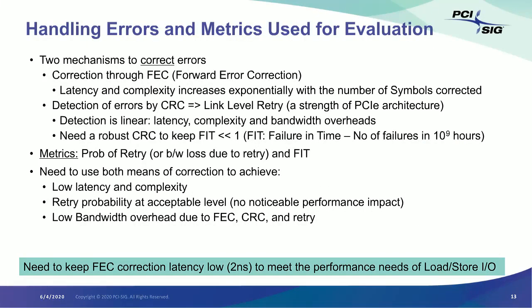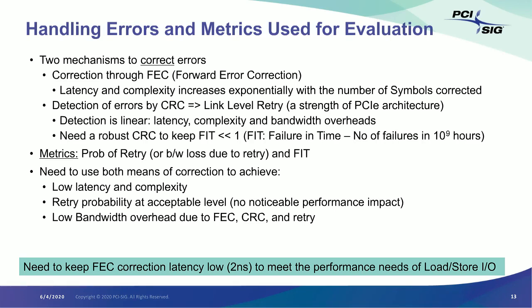So then, now that we have established that we are going to get a much higher error rate with the PAM4 signaling, let's see what we can do to deal with them. And what's a good metric to use for evaluation? There are two mechanisms to correct errors. One is error correction through forward error correction, FEC.